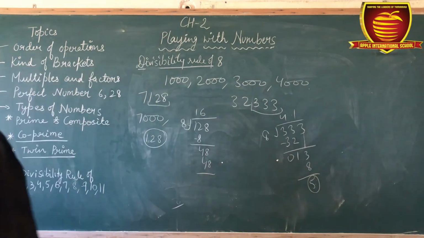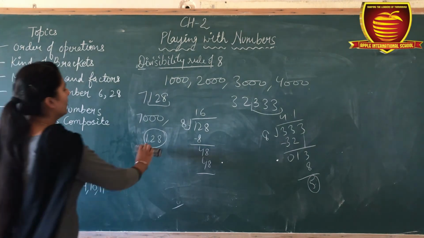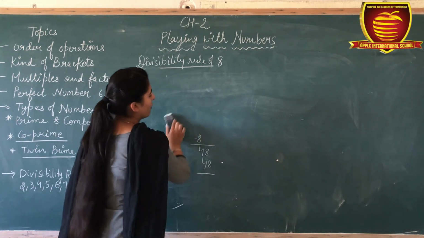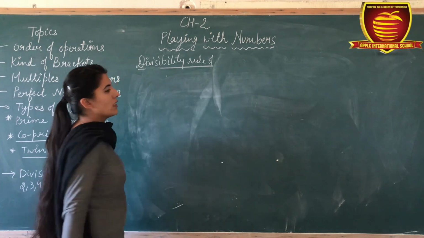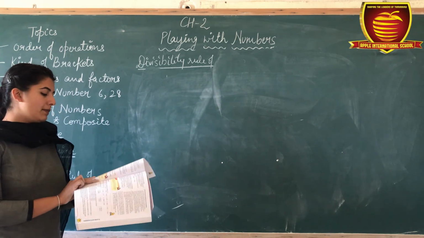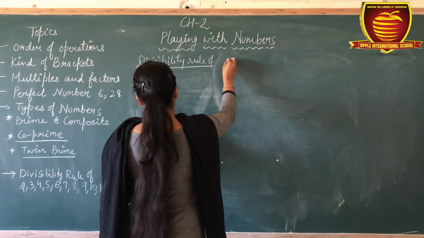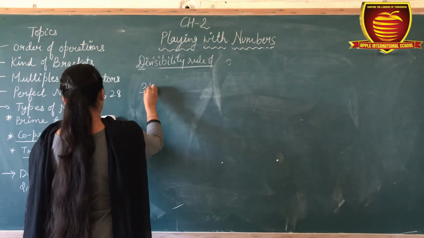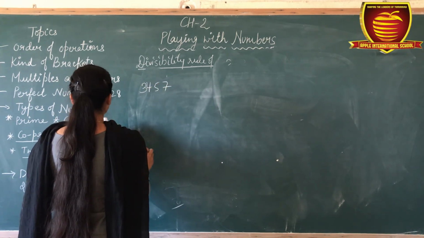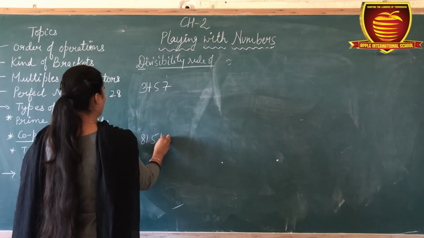Now the next one is 9. So 9 is same as 3. Divisibility rule of 9 is the same as a divisibility rule of 3. Okay, so let's take one example of 9. The example of 9 is 3, 4, 5, 7. Okay, and 8, 1, 5, 4.